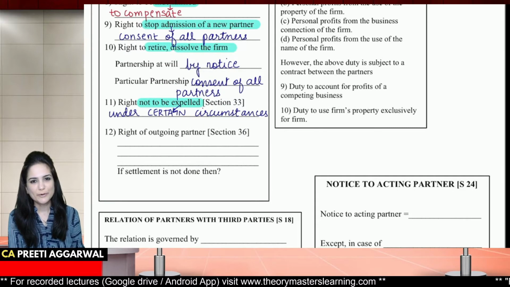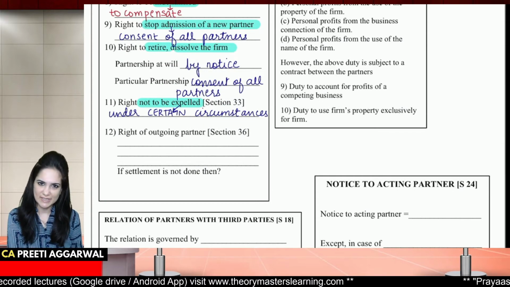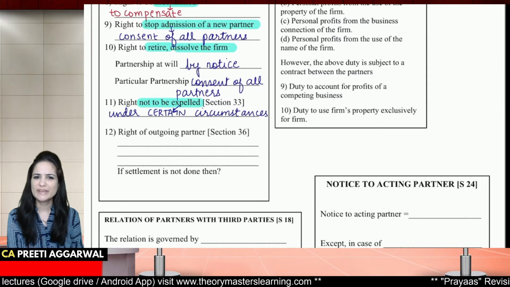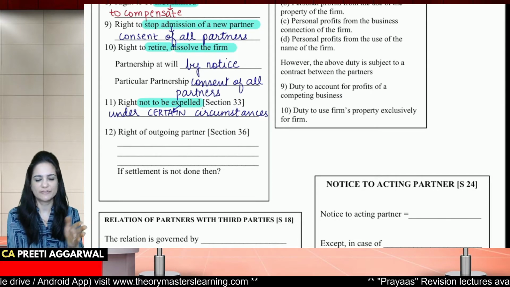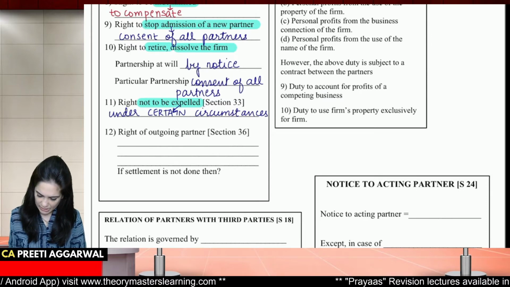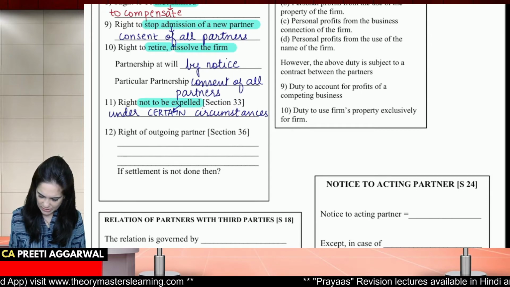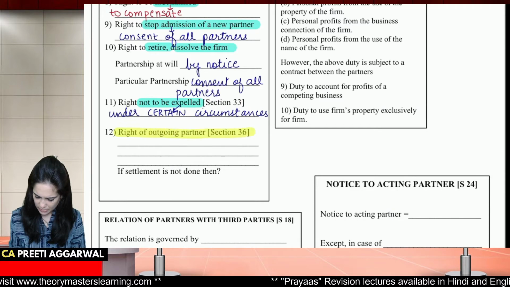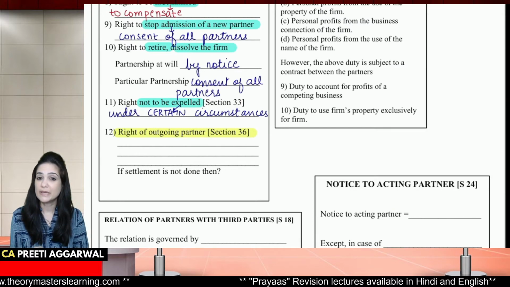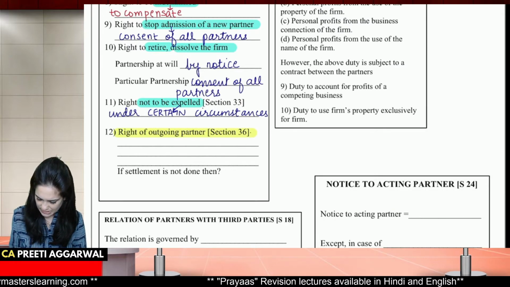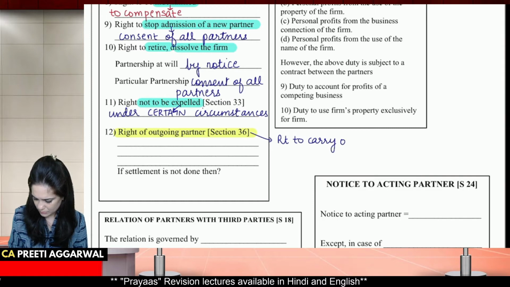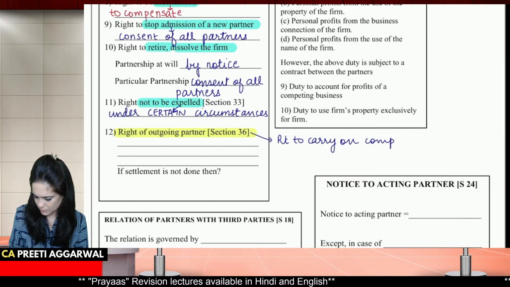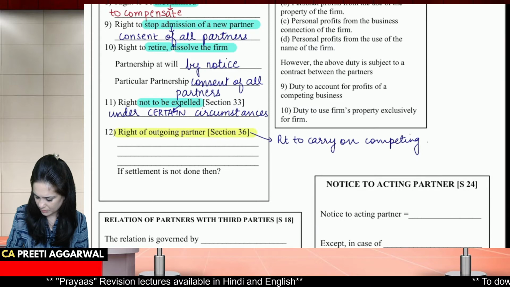Right of outgoing partners, section 36. Now, over here, students, I will be discussing two things. Two rights of an outgoing partner. Under section 36, he has the right to carry on competing business.